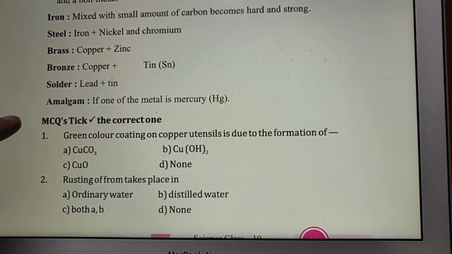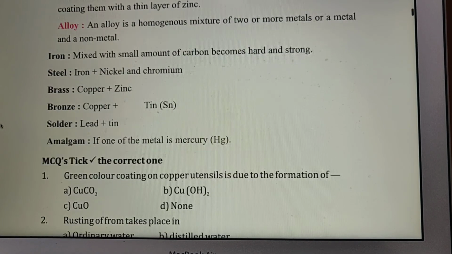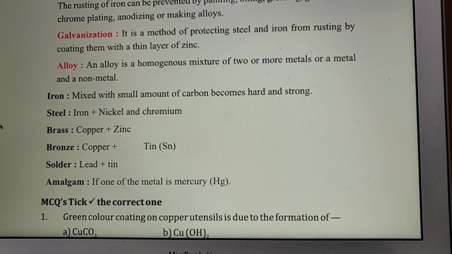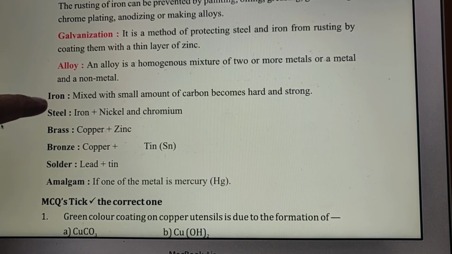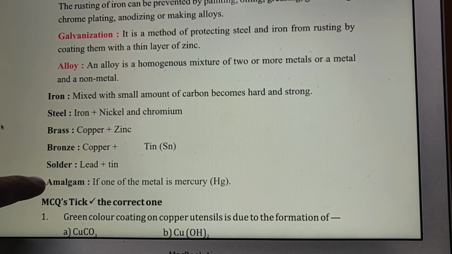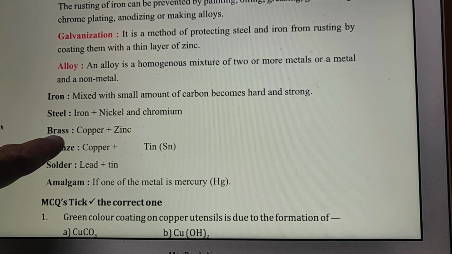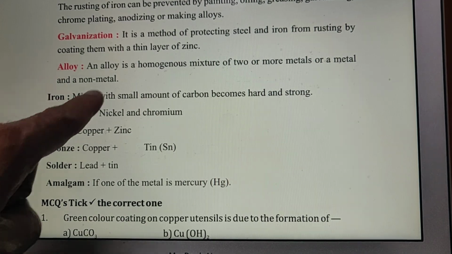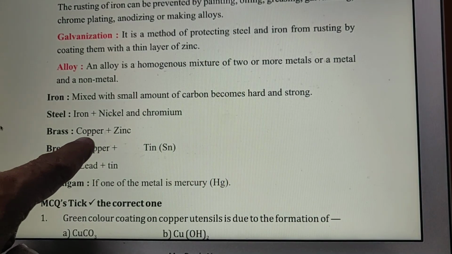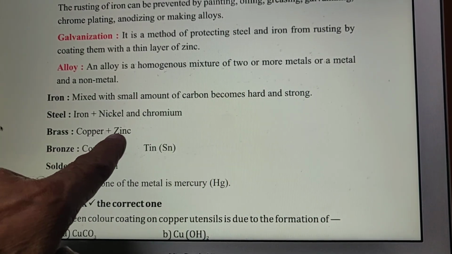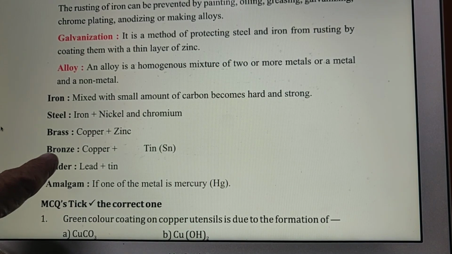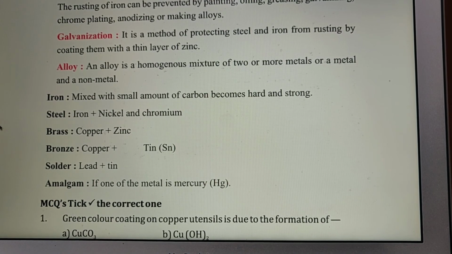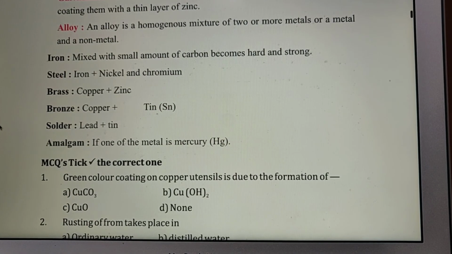You must read about the alloys and learn these things, because in the examination you will be asked: brass is a homogeneous mixture of which two metals? You will say copper and zinc. Bronze is a homogeneous mixture of copper and tin. In this way you can prepare for your examination.